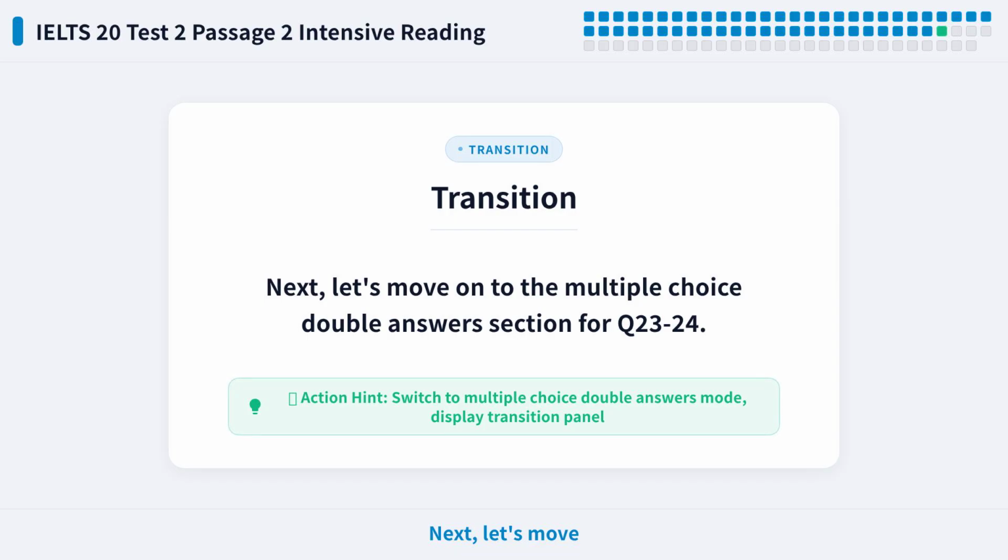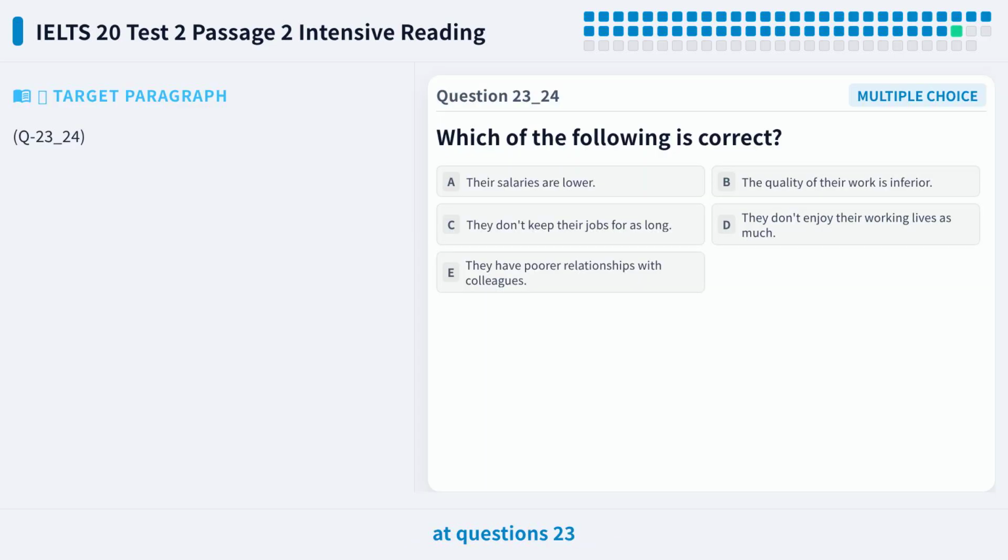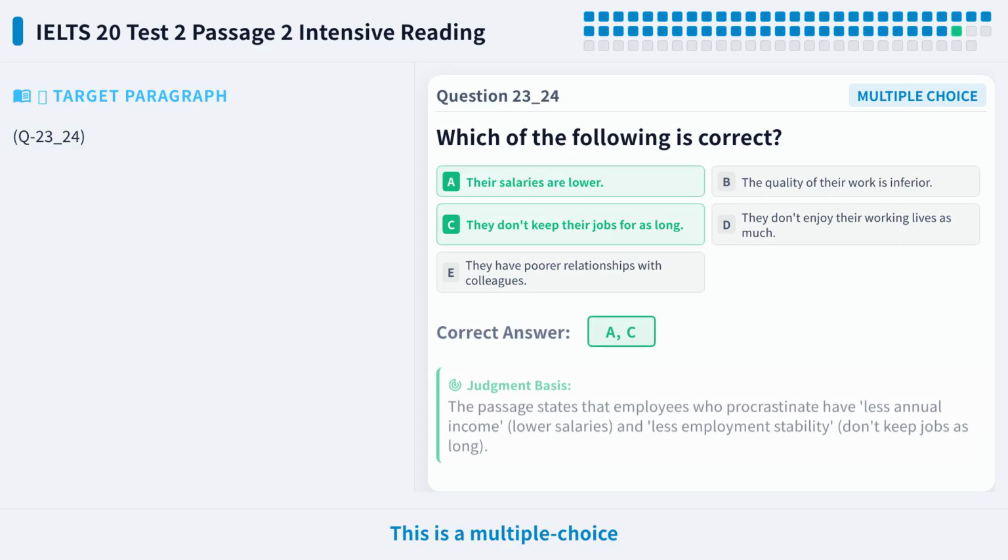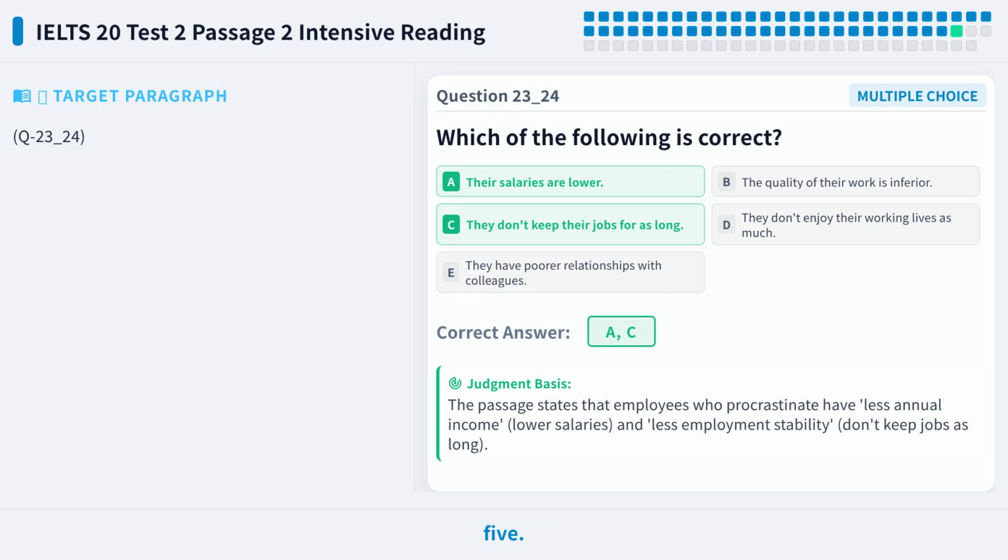Next, let's move on to the multiple choice double answers section for Q23-24. Now let's look at questions 23 and 24. This is a multiple choice question where you need to pick 2 answers from 5. The question asks, according to the text, in which areas do procrastinating employees perform worse? Options A to E are listed. I suggest you pause the video and try to pick the 2 correct answers.